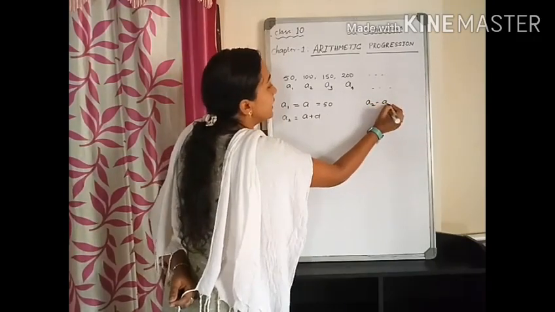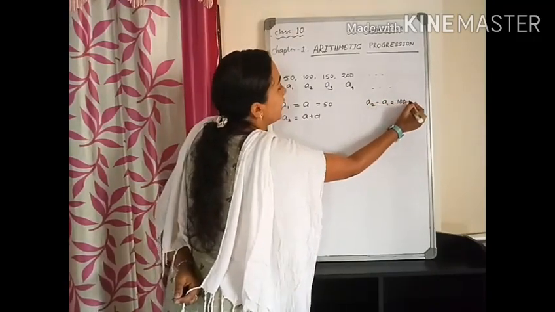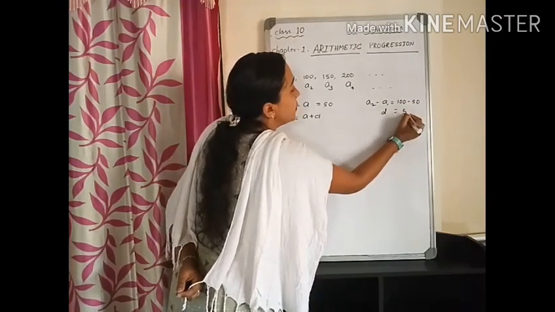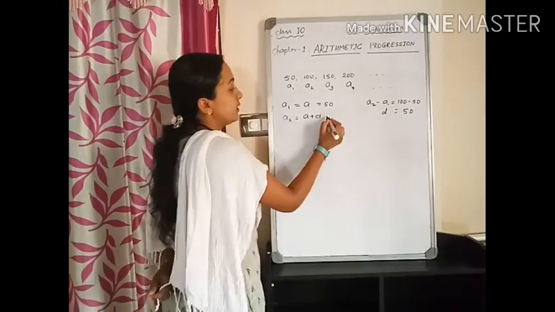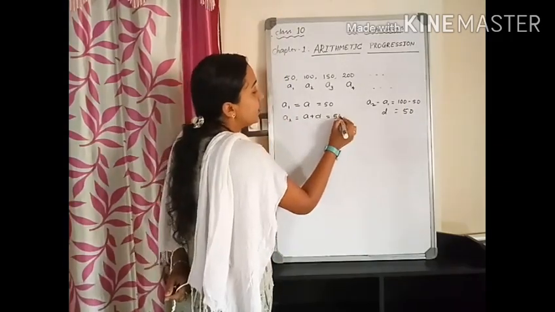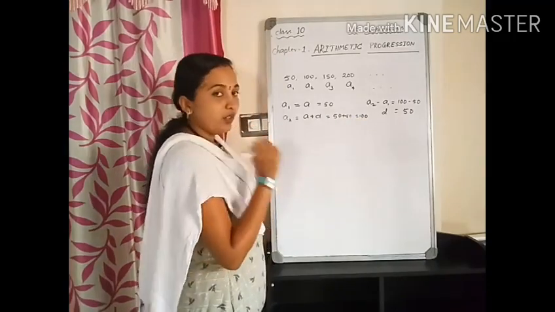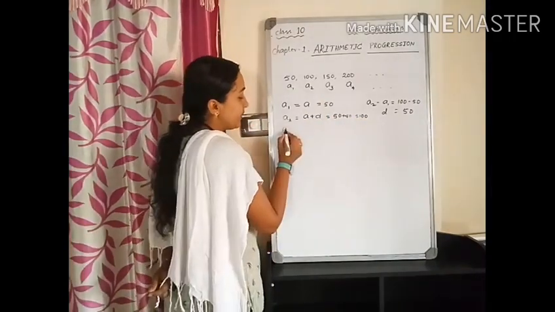A2 minus A1 is equal to 100 minus 50, which is 50, right? So we can write it as 50 plus 50 is equal to 100. Now we are getting the second term, right?